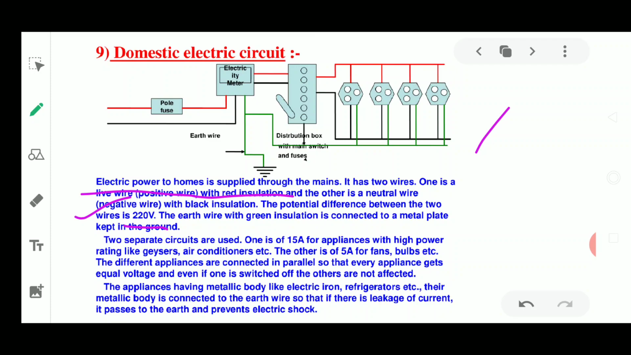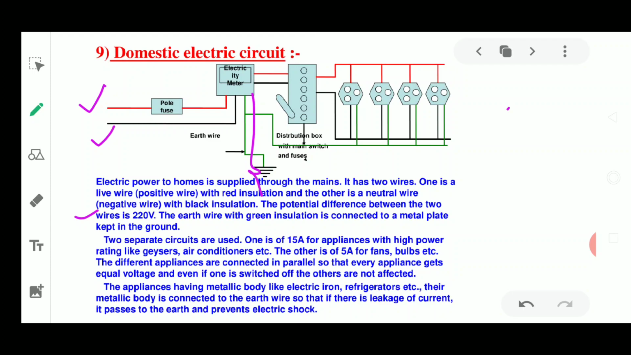The earth wire has green insulation and is connected to a metallic plate kept underground, in the ground. So this is how the wires are placed. You could see the two wires, one is the live wire, another one is the neutral wire, which is black in color, and this green wire is placed in the ground, known as the earth wire or earthing. Now what is the use of these three wires?